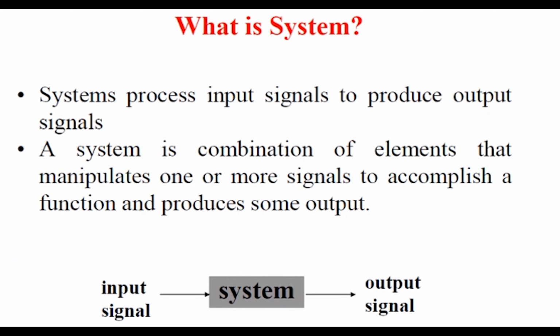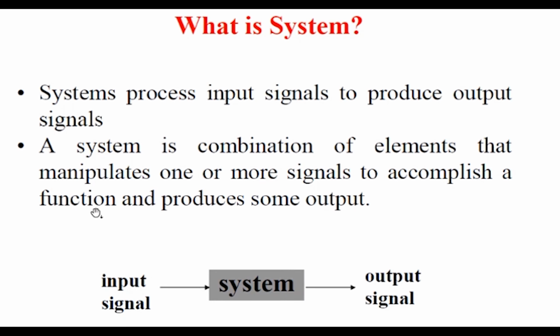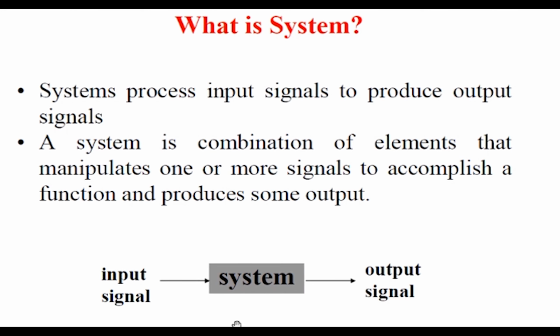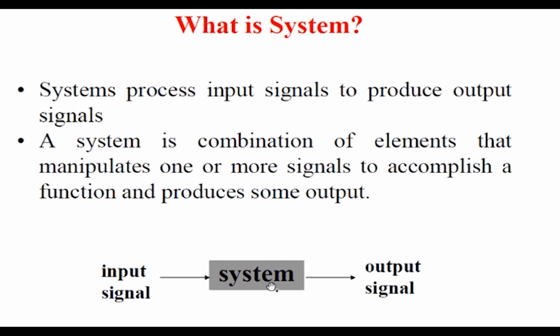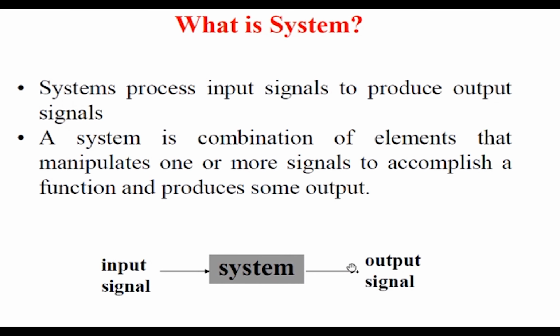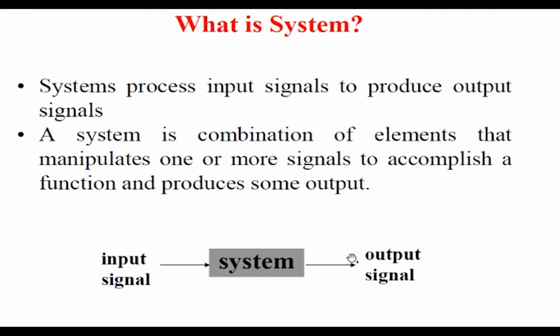A system is a combination of elements that manipulates one or more signals to accomplish a particular function and process some output. So for example, the meaning here is I will call this block a system if I give some kind of input and I'm getting some kind of output. Systems can be